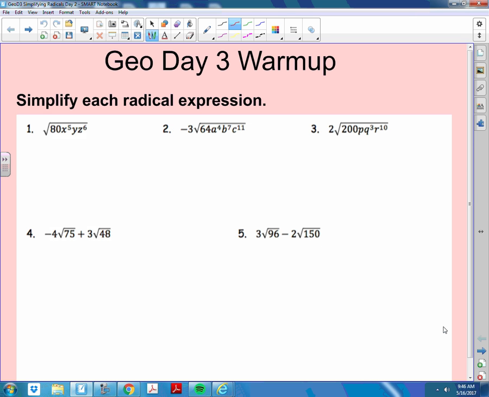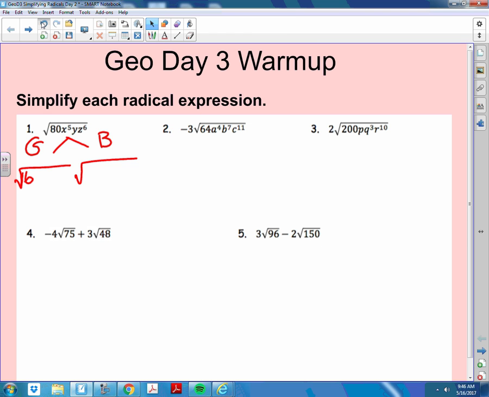If they're even. So one way to think about this, guys, so we have number one, right? We're going to split it into two sections. We're going to split it into good and bad. We have the good side and we have the bad side. So we'll go 80 first. What is the good square root side of 80? 16, because 16 times 5 is 80, right? So we do 16 and we do 5, because 16 times 5 is 80.